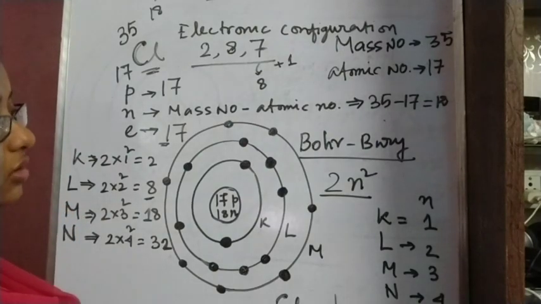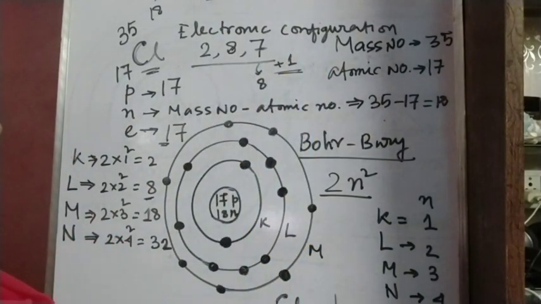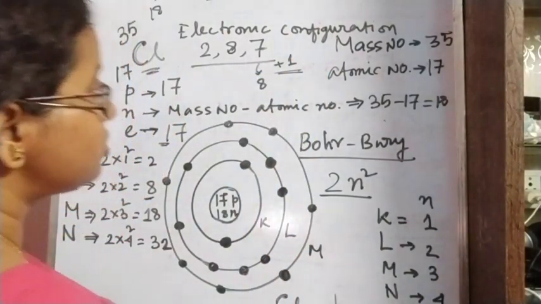So in this manner, chlorine will attain stability by capturing one more electron. How will it do this?